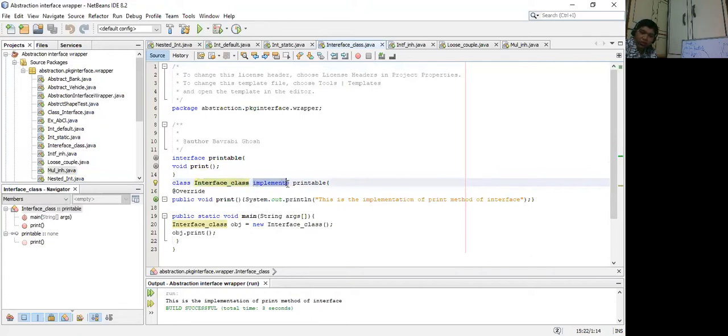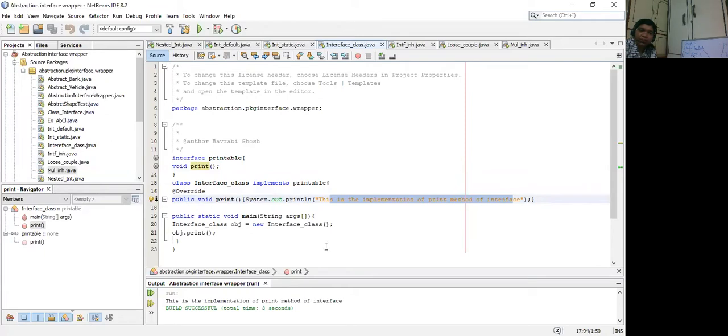We use the keyword implements to implement the interface printable. Next, we are overriding. See, NetBeans has already added this annotation override. We are overriding this particular print method, and we have already discussed that while overriding the method, we have to make it public. So public void print.